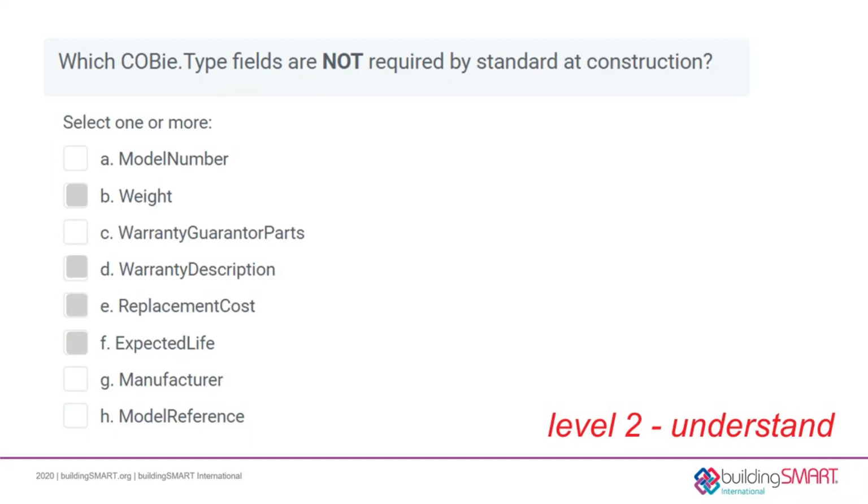At Bloom's second level, the candidate should be able to describe, explain, and identify COBie knowledge. Here's an example of a multiple choice question that has multiple correct answers. The answers to questions at this level can also be directly found in the COBie standard.